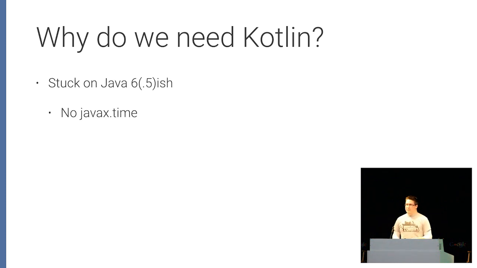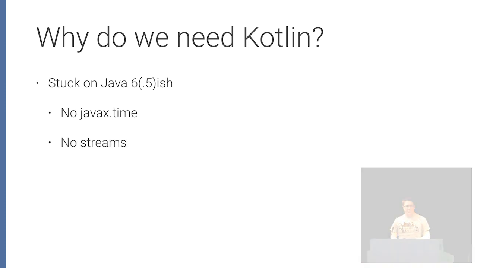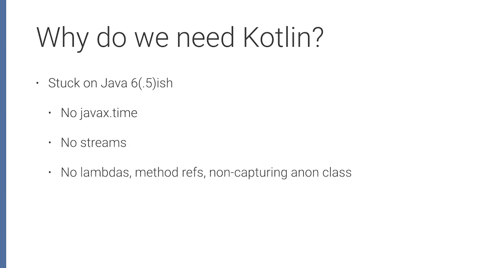So we don't have the new date-time APIs. We don't have the new streaming APIs. We don't have the language features, so lambdas, method references, anonymous classes that don't capture their outer instance. This is really important for Android because a lot of leaks happen this way, a lot of activity and context leaks. We don't have try with resources. Try with resources is actually available if you target KitKat and up, but obviously it doesn't work on the lower API levels.